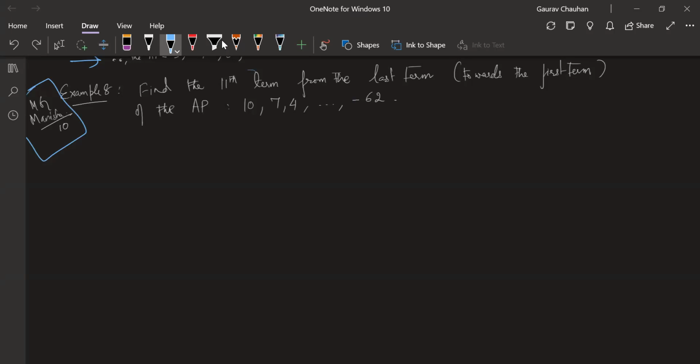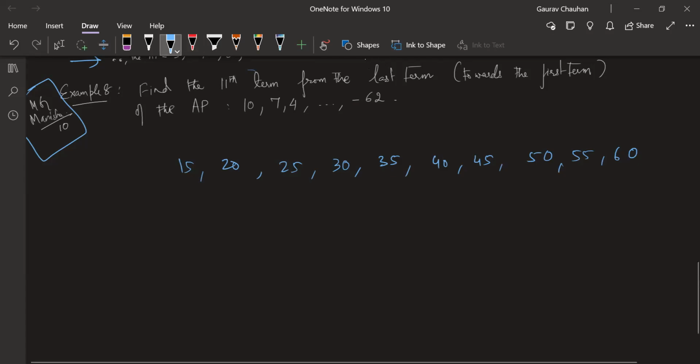Let me give an example to explain this better to the class if people are still not getting it. Think of an AP. I'll just take a random AP. Okay, I'll take 15, 20, 25, 30, 35, 40, 45, 50, and two more, 55, 60. Now, I've written the whole list down. What is the fourth term from the last? What will your answer be?